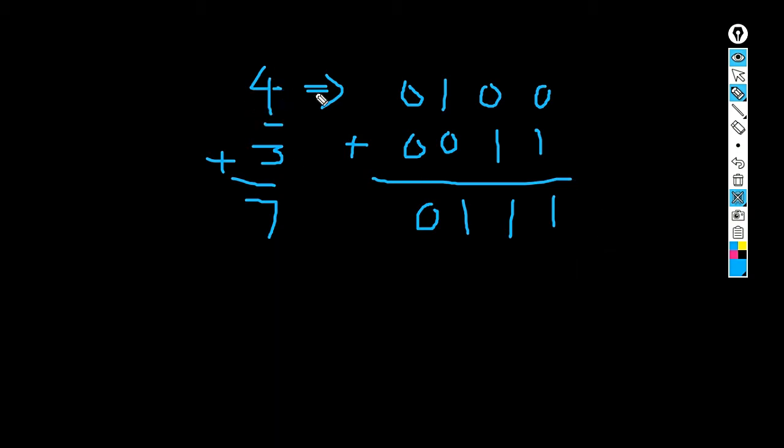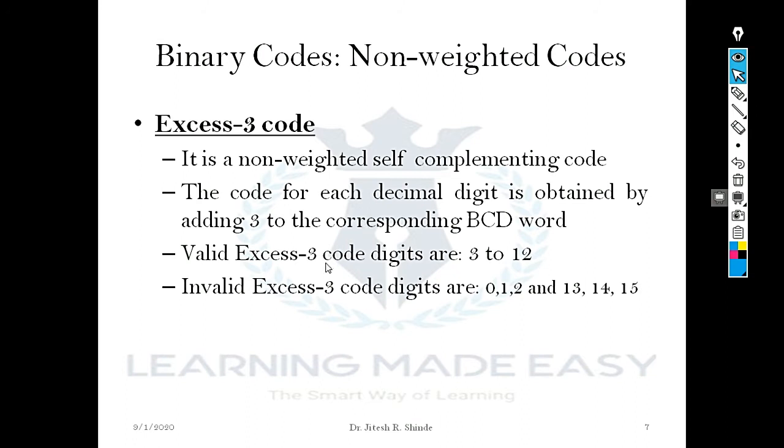The XS3 code we are basically deriving from the BCD digit, so the decimal digit should always be in the range of 0 to 9 to get a valid XS3 code. From this analysis, we can conclude that XS3 codes are derived from BCD digits by adding +3 to them. Further, the valid XS3 code digits range from 3 to 12, and the invalid XS3 code digits are 0, 1, 2 and 13, 14, 15.